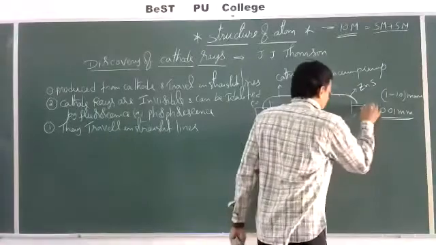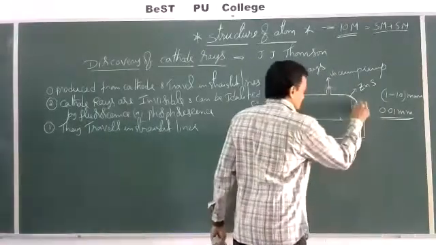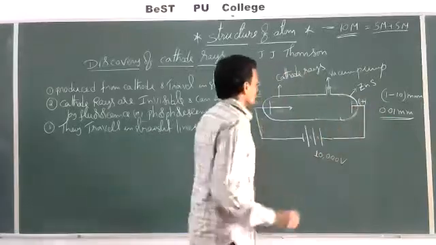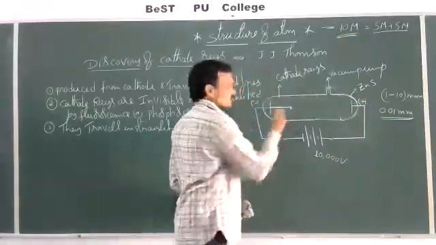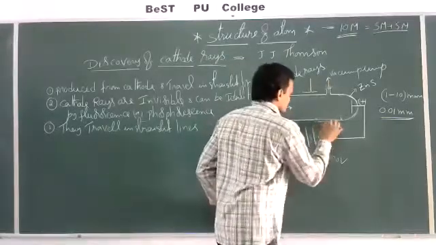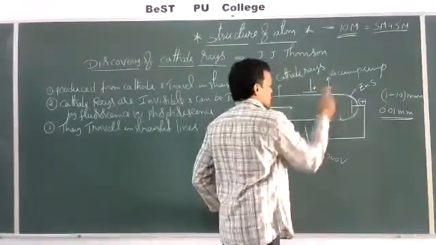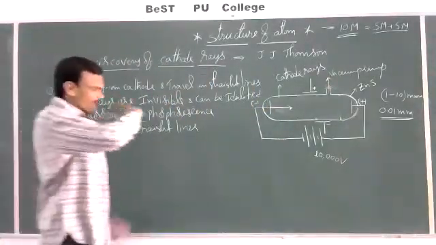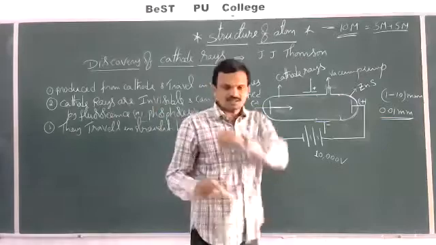Now see, this is the anode. In the path of these cathode rays, we apply an electric field, with one positive plate and one negative plate, perpendicular to the path of the cathode rays.